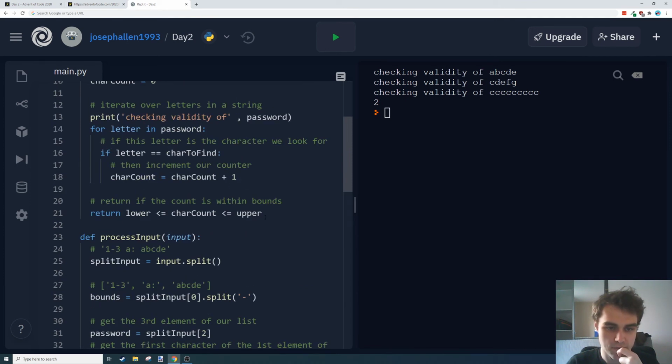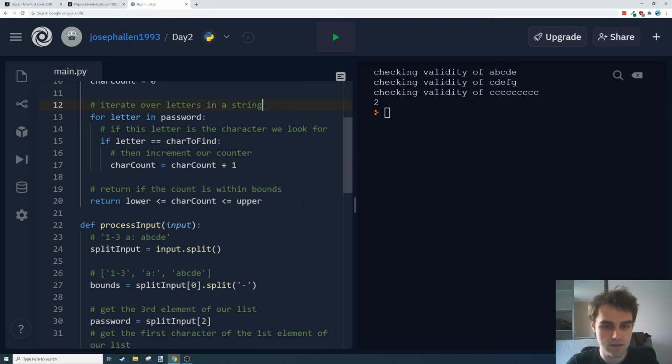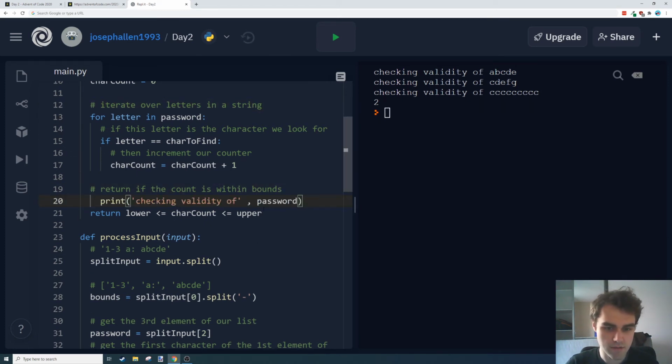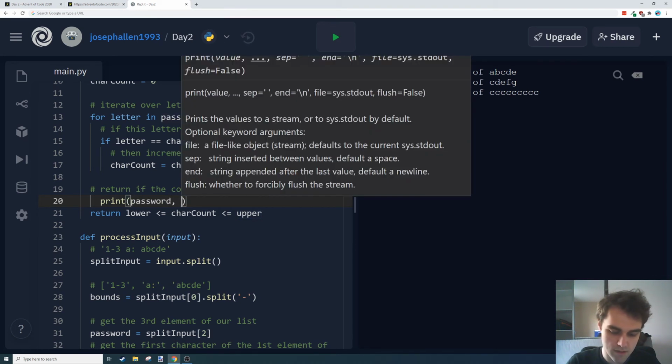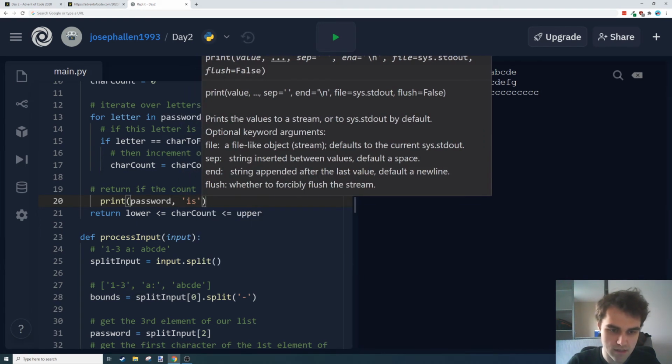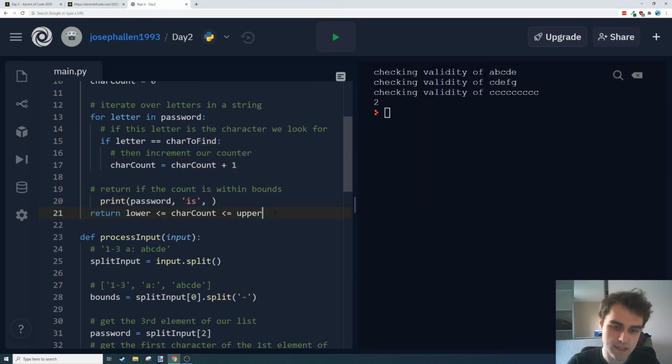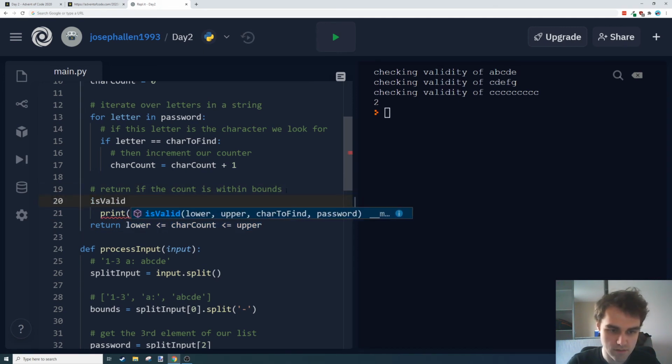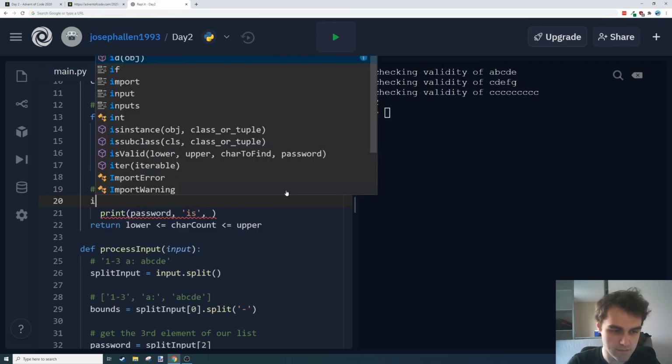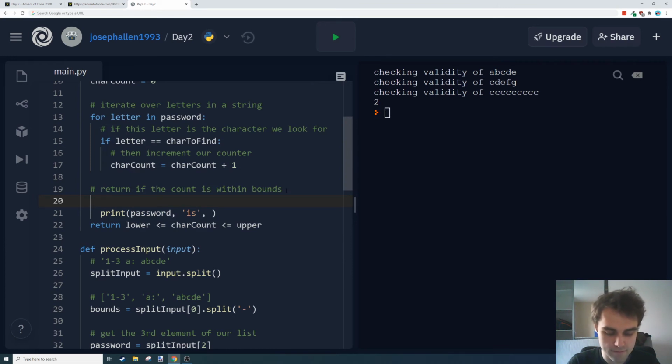Can I do any more there? I guess I could print. If I print this at the end, I can say password is, and then use this condition here as well. I'll just call it valid for now, and then I can use that in here.